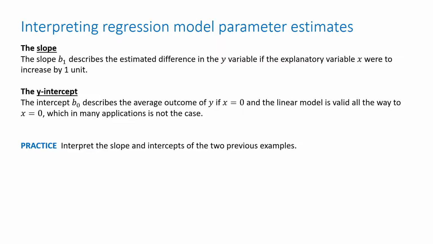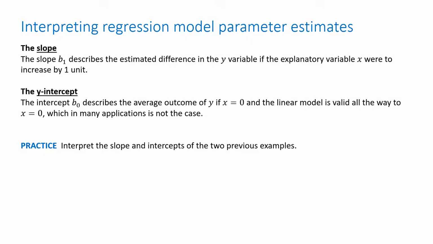So if we're measuring like distance versus time, the slope is distance divided by time. And change in distance over change in time. That's the speed. So if we're plotting distance versus time, the slope of that curve that we plot is the speed at which we're traveling. And then we measure that in miles per hour. So the amount of miles we expect to change given 1 unit change in time, per 1 hour. So 60 miles per hour is slope. And if you're filling up a bucket with water, you might be measuring things in gallons per minute or something like this. So slope can measure rates other than just speed.